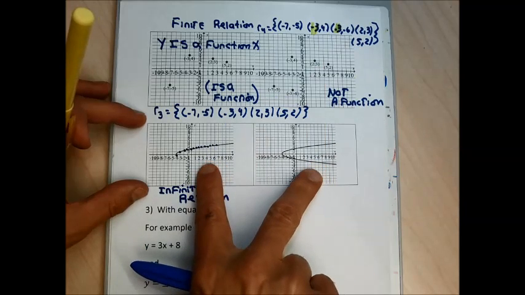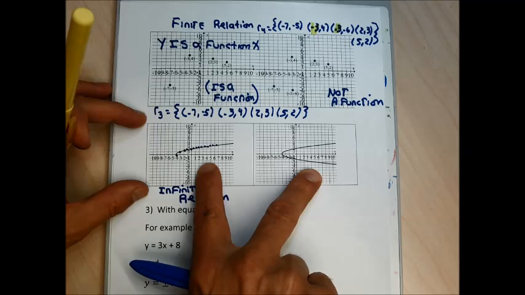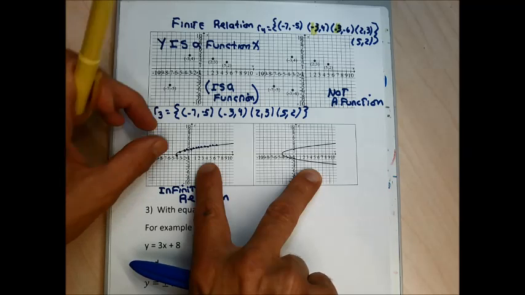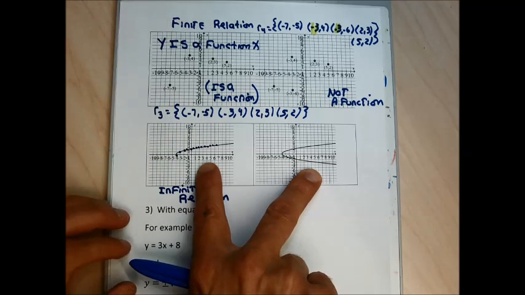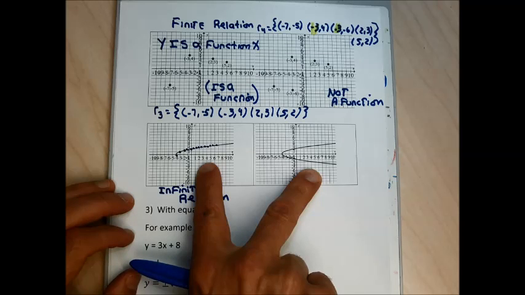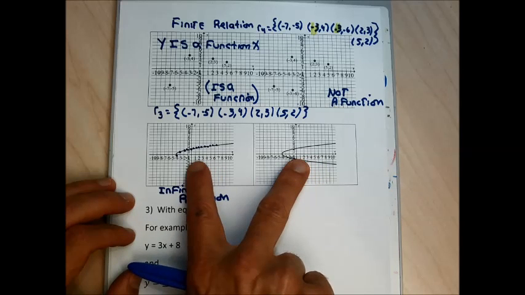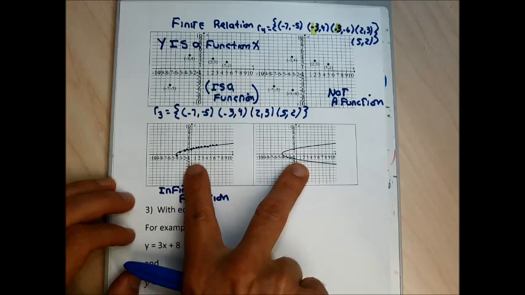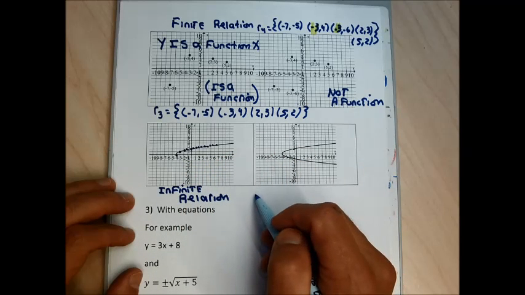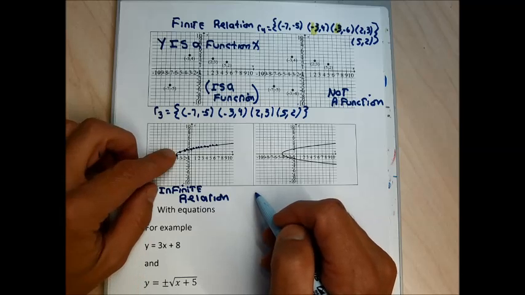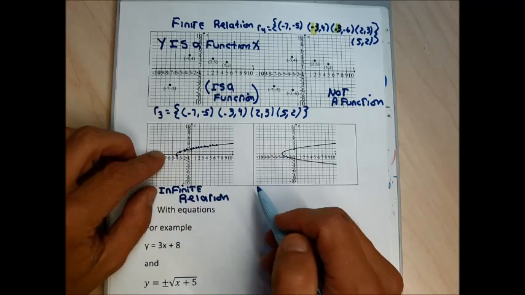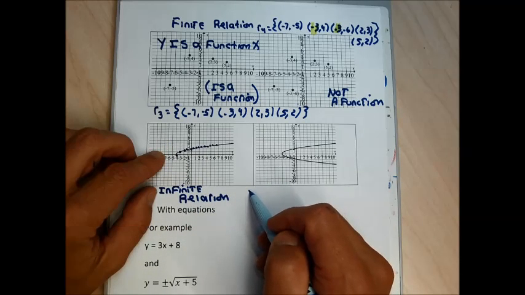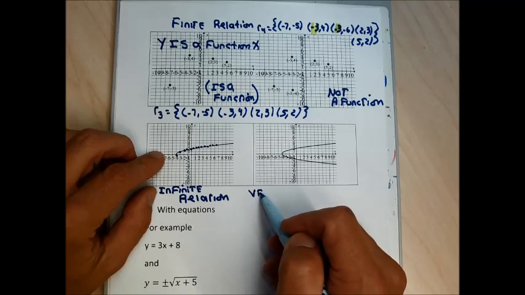The next two infinite relations, it's impossible to list all the points because there's infinitely many points, and some of the points I can't even approximate because they're ugly decimals. So I need to find a way to determine whether these graphs are the graph of a function or the graph of not a function. They're both the graphs of relations. And when you're given a graph of an infinite relation, to determine if the graph's a function or not, we do the vertical line test.